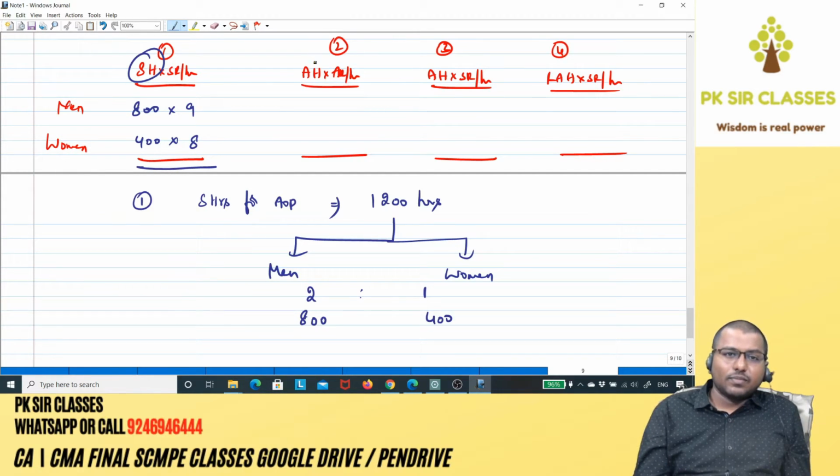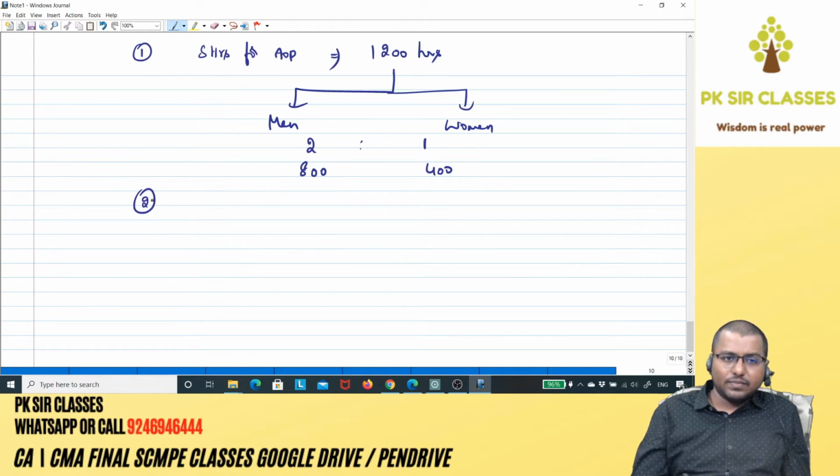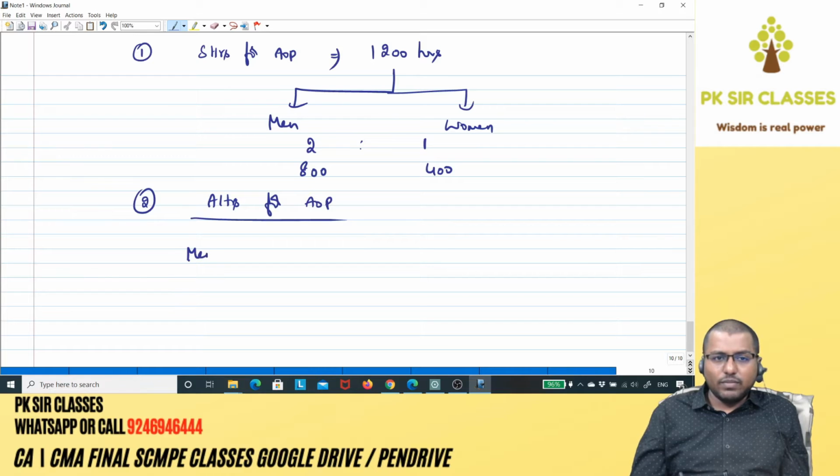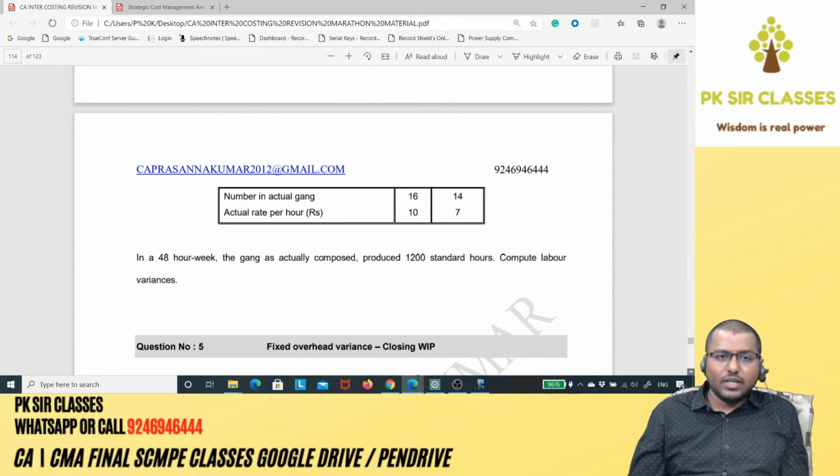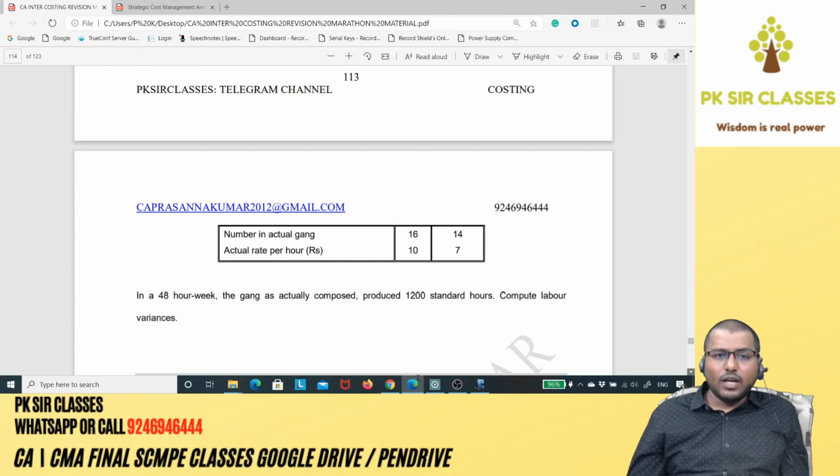Next, actual hours. Actual hours is nothing but actual hours worked for actual output of finished goods. Is it given in the question? Nope. Directly it's not given, but we can calculate it. Let's start with men and women. How to calculate actual hours? See here carefully. It is said in the question that it's a 48-hour week. And how many people are there in the actual gang? 16 men and 14 women.